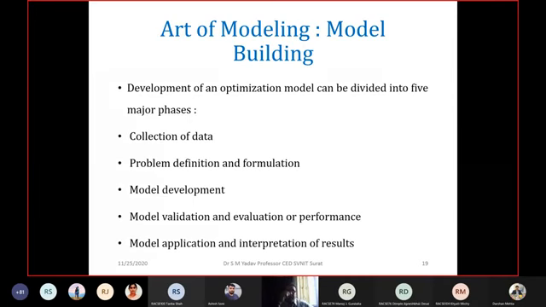Model building, the development of a model, is divided into major phases. Number 2, problem definition and formulation. Number 3, model development. Number 4, model validation and evaluation of performance. And number 5, model applications, right? All these are the five steps required for model building. Here I have developed an optimization model for minimizing irrigation deficiencies, and I will follow all these five steps, which I am showing you in my succeeding slides.